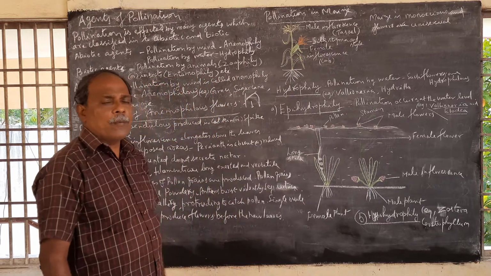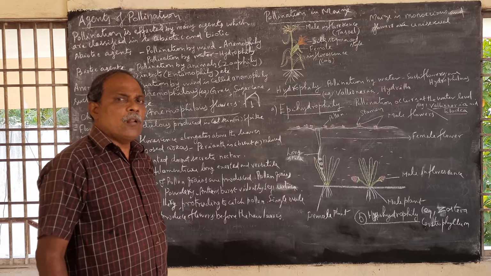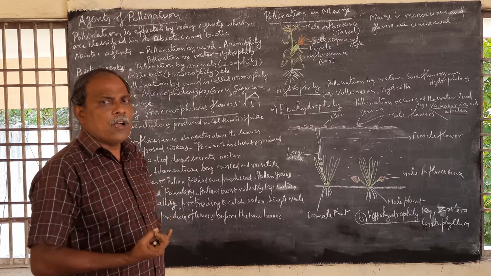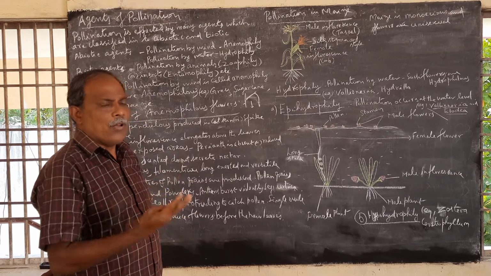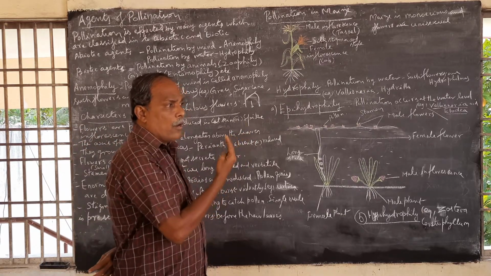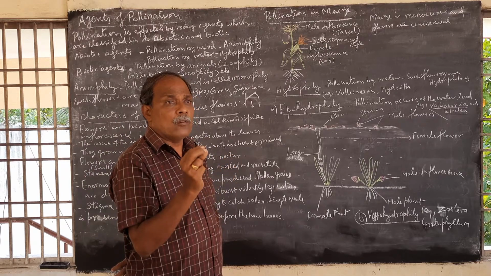Then hydrophily. Pollination by water is called hydrophily. Such flowers are called hydrophilous flowers. Examples: Vallisneria, Lemna, Pistia, Hydrilla, etc. These are the hydrophytes. Now, in hydrophytes, what happens here? The flowers do not have